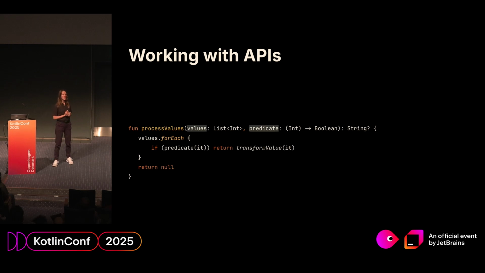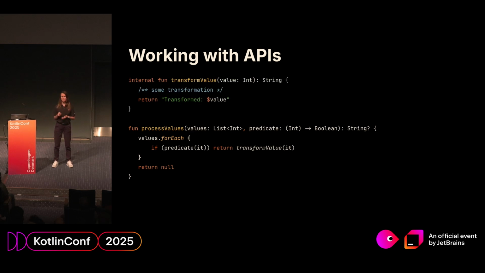So we have values, we have some predicate, and we are iterating through those values. If the predicate is true, then we are transforming the value in some way. Here is the transformation function, and the details of transformation are not important for this example as well. And that's it, pretty much.